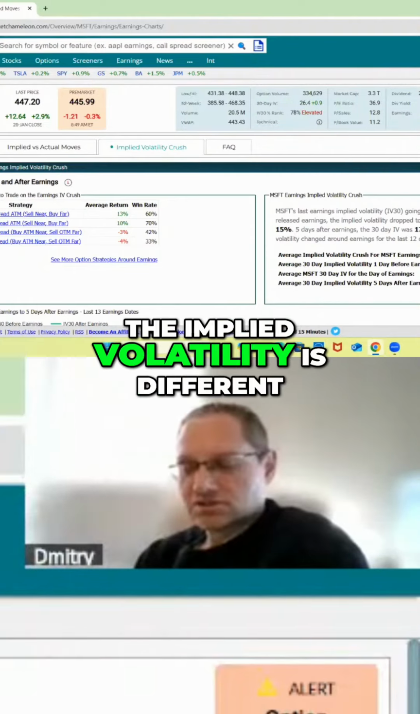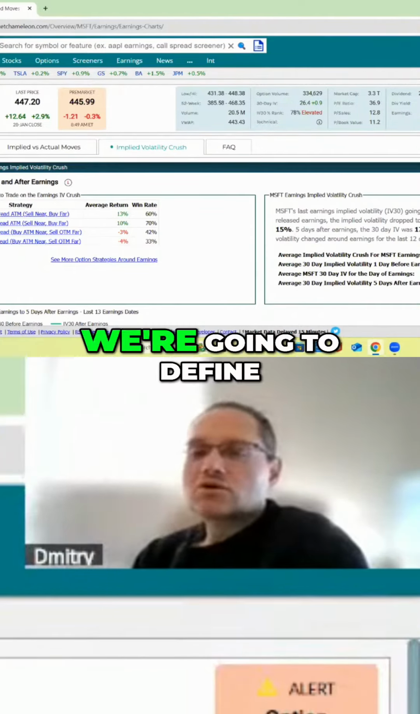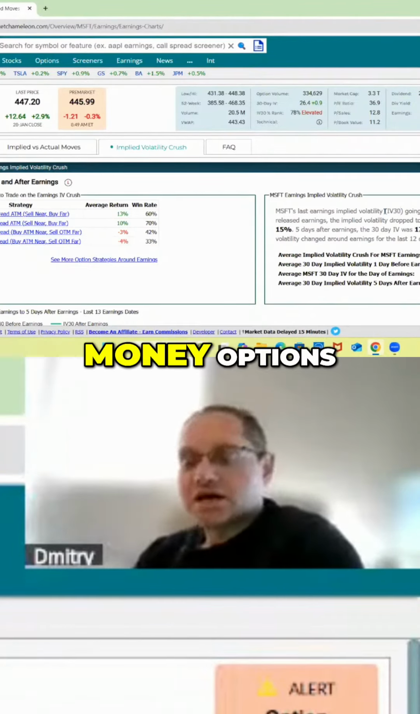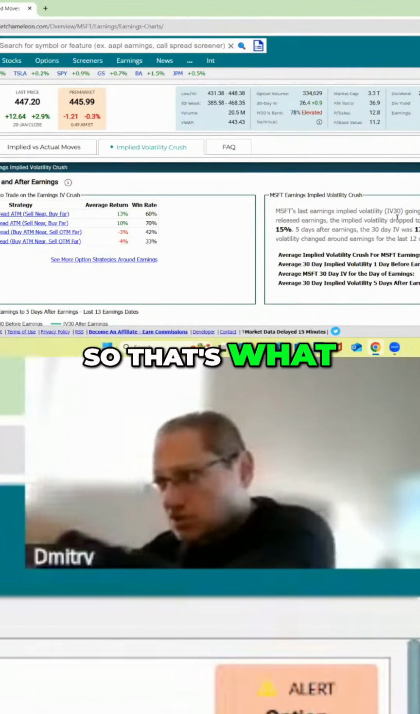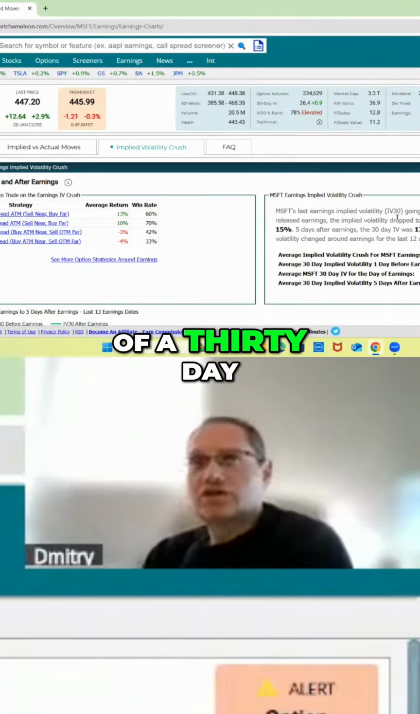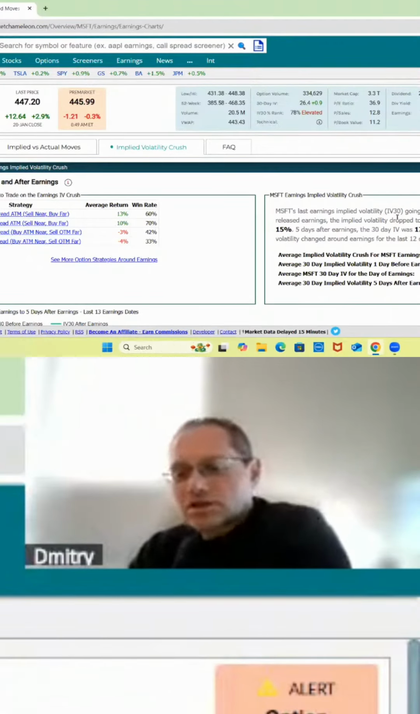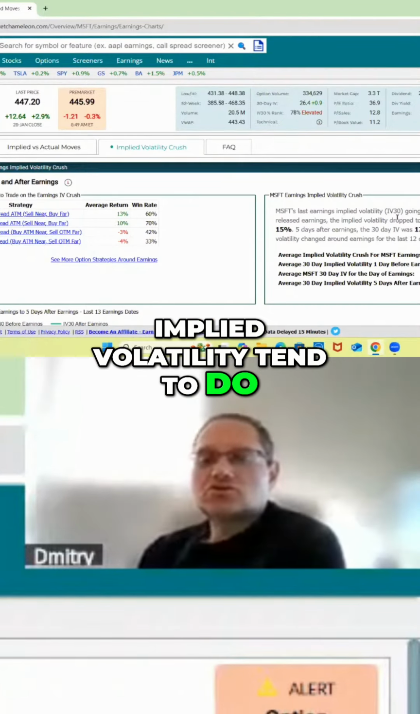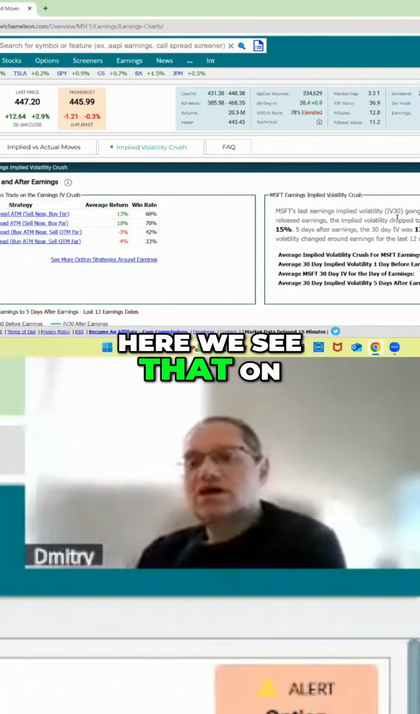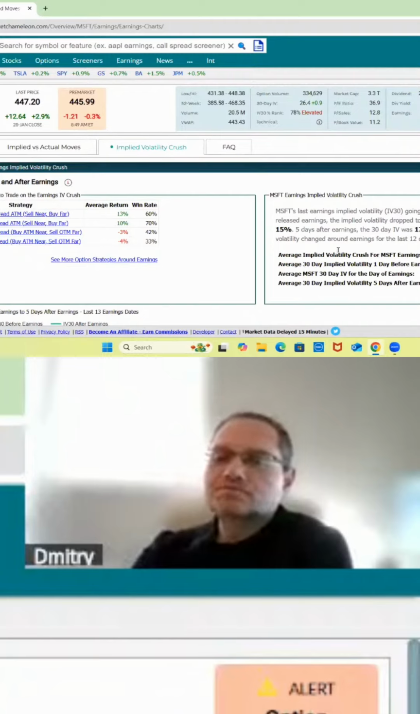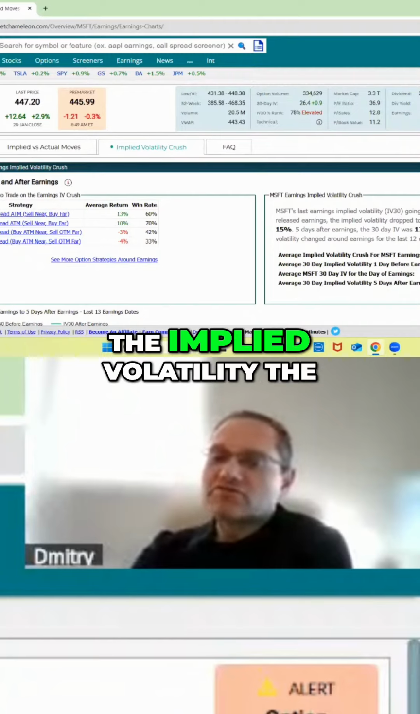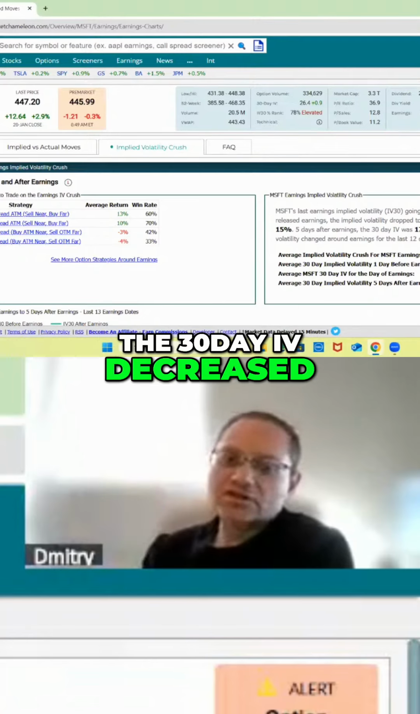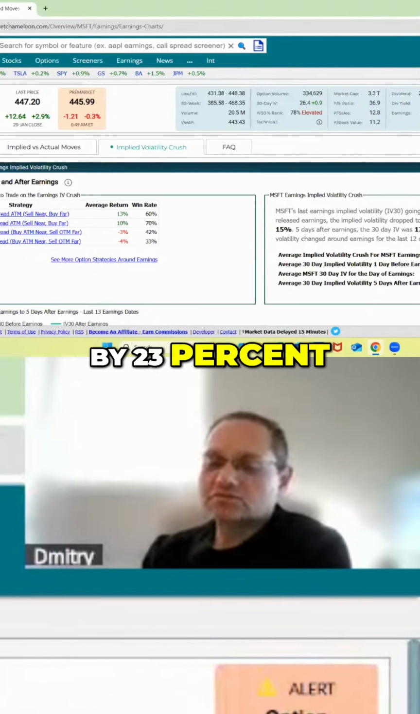The implied volatilities differ. So here we're going to define it as the 30-day implied volatility of at-the-money options. Okay, so that's a benchmark of a 30-day constant maturity. And how did that implied volatility tend to do? So here we see that on average, the 30-day IV the day after earnings decreased by 23%.